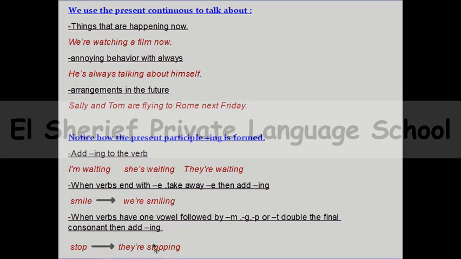So they are stopping here. They are stopping. And for example, the verb put, P-U-T. So it's ending with T, but before T there is the vowel sound U. So when I'm saying she is putting on her jacket, I will write putting, P-U-T-T-I-N-G.